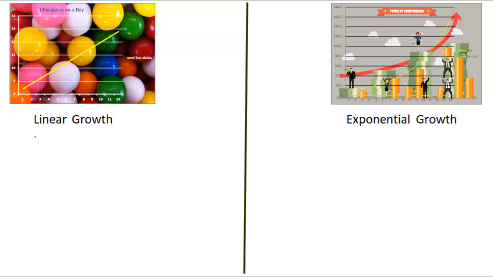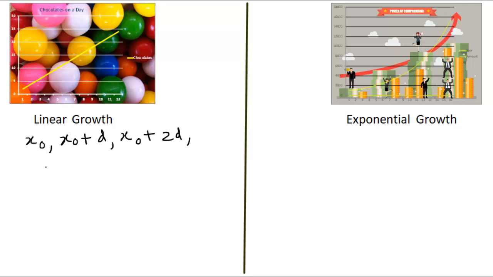For example, on the first day, the chocolates were x0. On the next day, the chocolates were x0 plus d. On the third day, chocolates were x0 plus 2d.